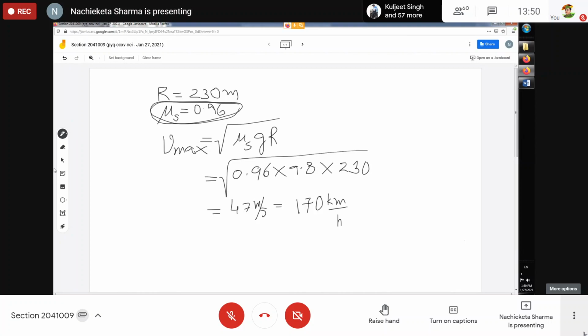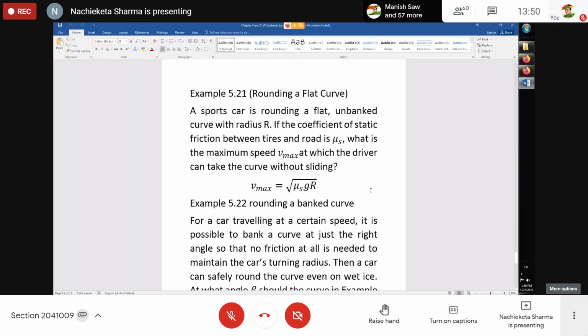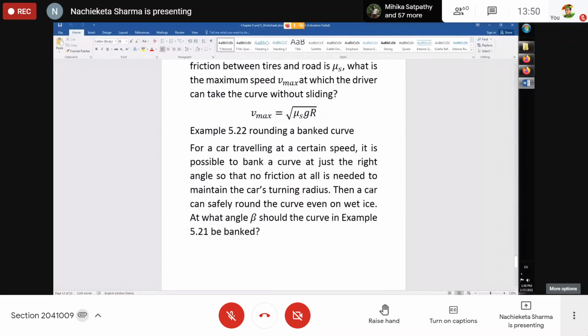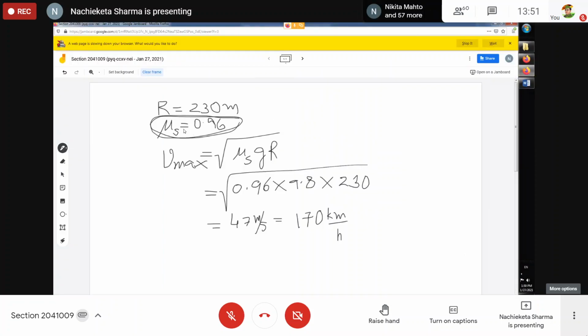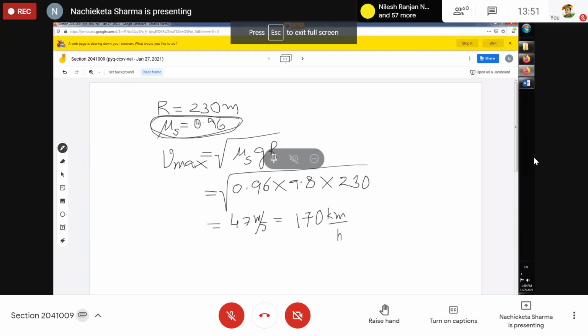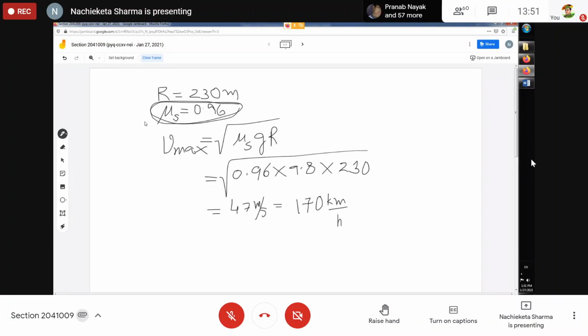Now we'll go to the next example, example 5.2, where now what will happen? There will be certain physical situations where it is not possible to negotiate a curve with some velocity. Why is this not possible? Suppose there is no friction. You are residing in a country where there is continuous snowfall and your house lies in a corner, you have to take a turn, and the road is filled up with watery ice, so the friction is almost zero, and in that case what will happen?